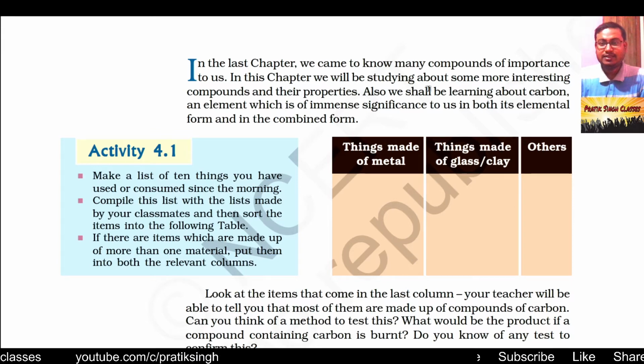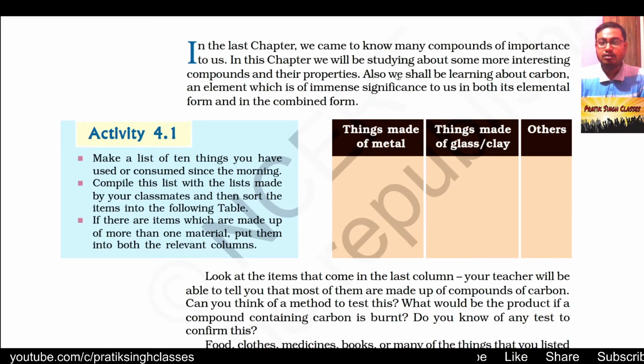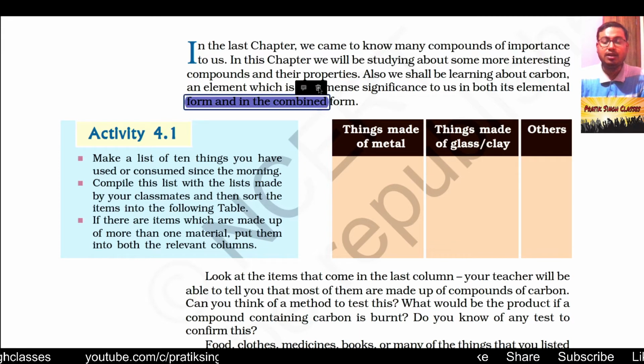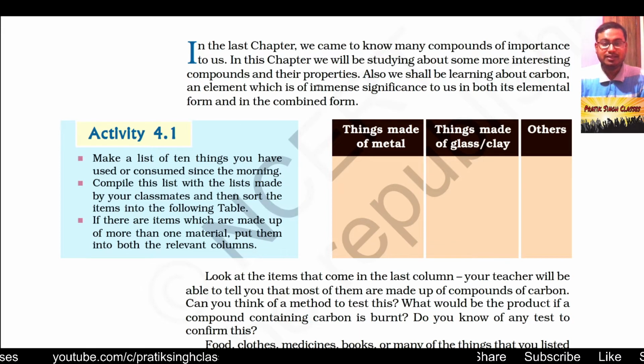In this chapter we will study some more interesting compounds and their properties. Also we will learn about carbon, an element which is of immense significance to us in both its elemental form and its combined form. These days we talk a lot about global warming, and carbon and its compounds are the main concern of global warming, but the existence of this world is because of carbon. That is also the basis of life, the basis of everything around us.